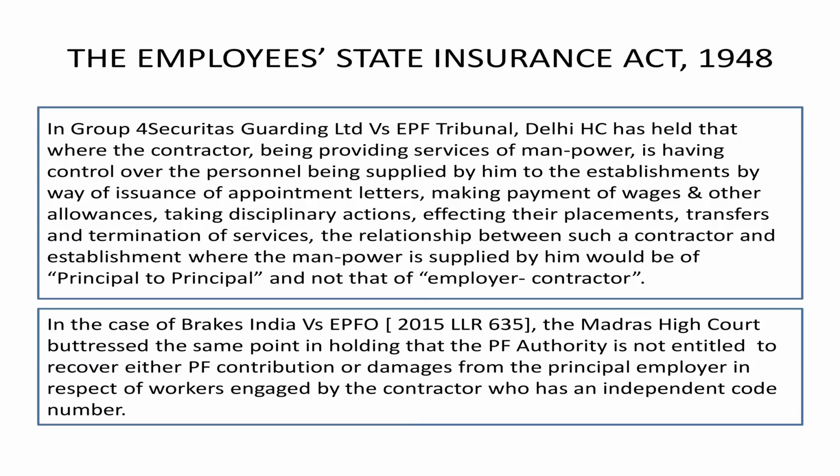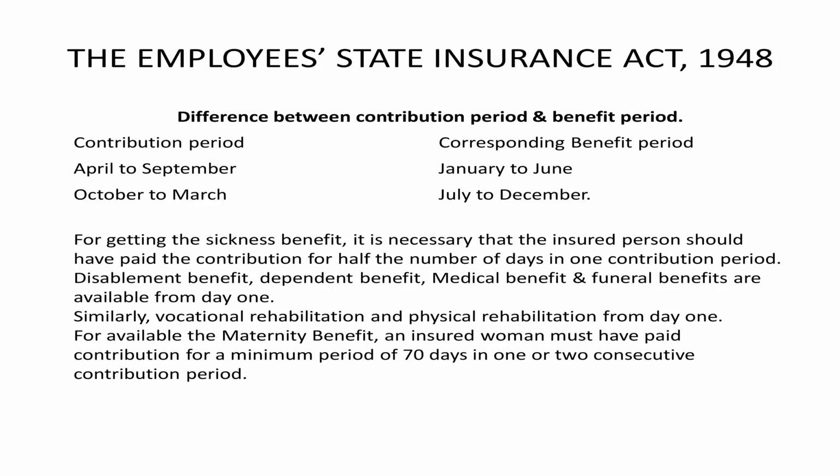Next, the difference between contribution period and benefit period. All of you know that the contribution period April to September corresponds to the benefit period January to June. Then October to March is the contribution period, and the benefit period will be July to December. There is no time limit for recovery of ESI contribution. Here, the Limitation Act will not apply at all.